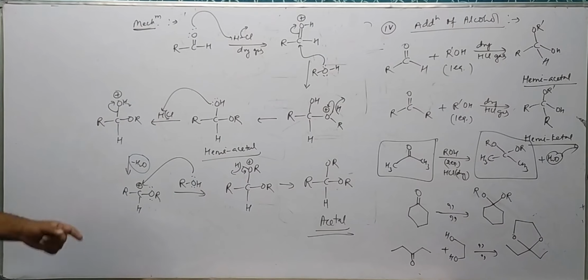Okay, next. Acetal or ketal remains stable in alkaline solution.